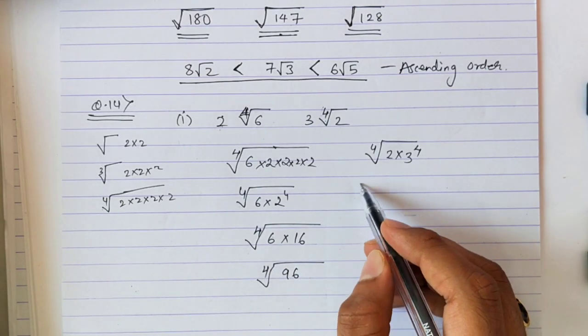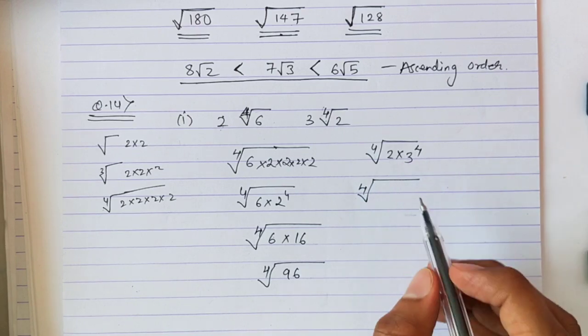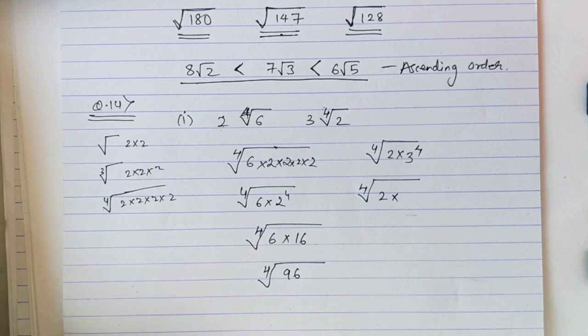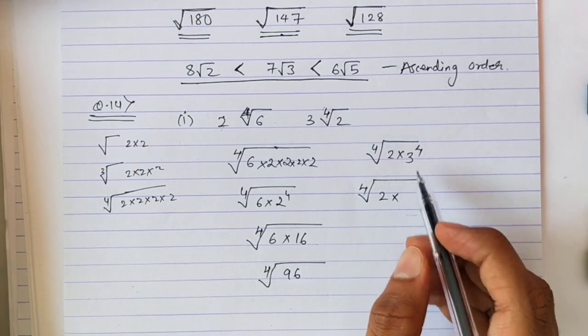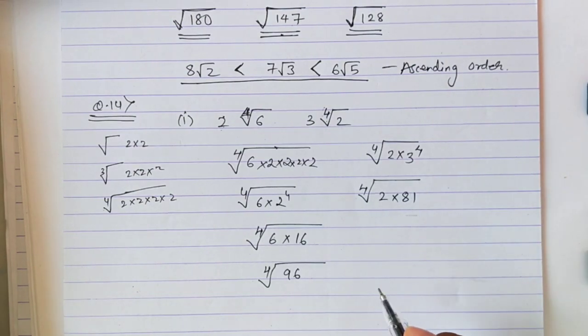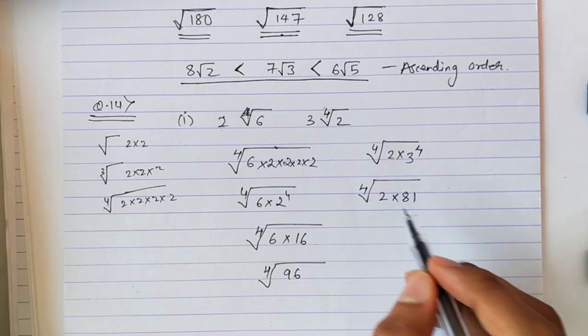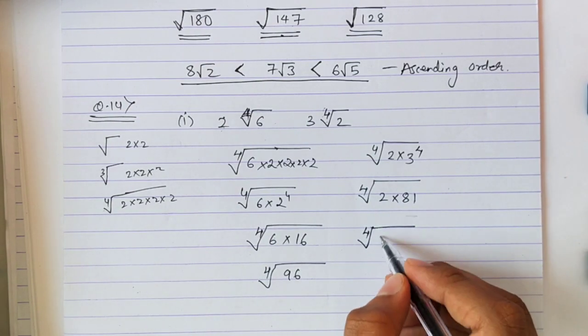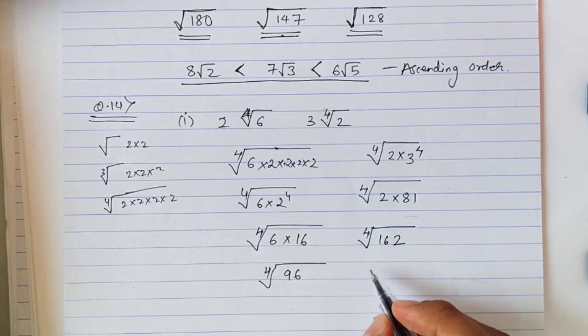Here I have 2 into 3 raised to 4. So 2 into, now what is 3 raised to 4? See, you must learn a few values. That 3 raised to 4 is 81. Okay, and 81 into 2 is 162.